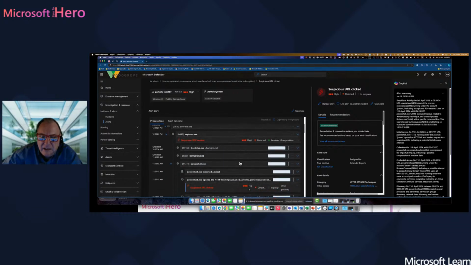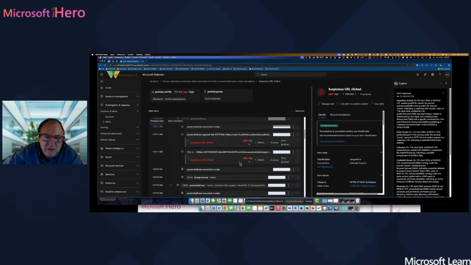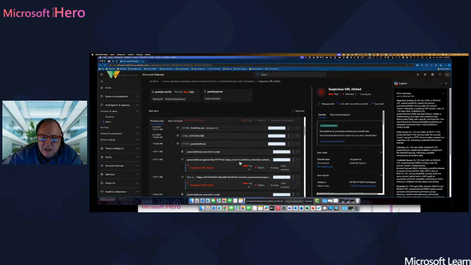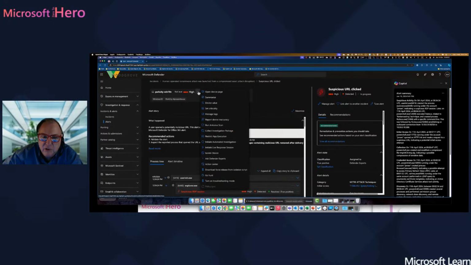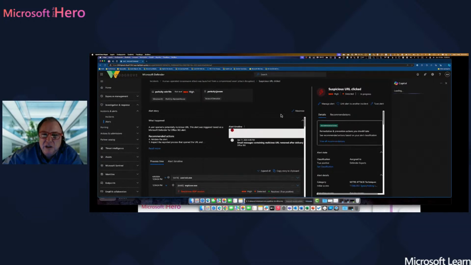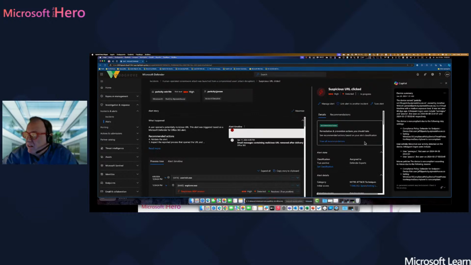And let's take a look at this. If you go down in this process tree, you can see that OneDrive was involved, Outlook was involved. But another thing that you can do is click up there, and you can summarize again the situation of the devices that are involved in that specific incident.